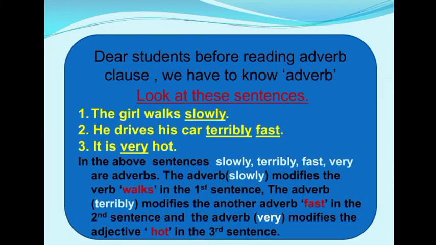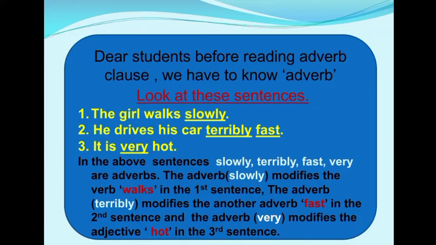So students, before reading adverb clause, we have to know what is an adverb. Look at these sentences. The girl walks slowly. He drives his car terribly fast. It is very hot. Dear students, in the above sentences, slowly, terribly, fast, very are adverbs. In the first sentence, slowly modifies the verb walks.